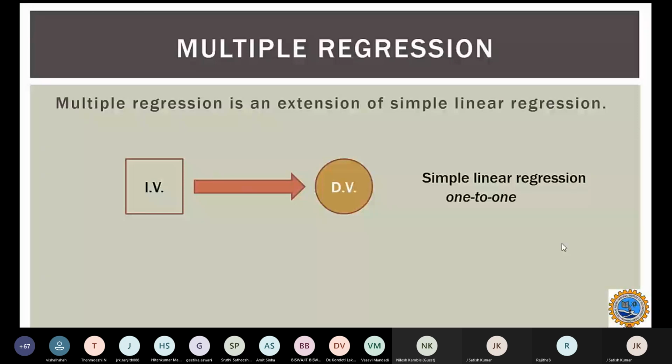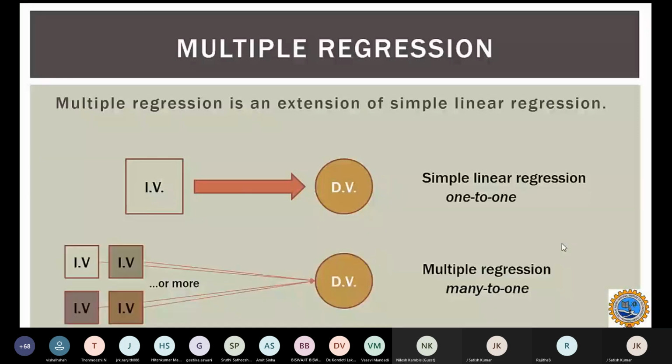So the dependent variable relationship can be interpreted or investigated based on the one independent variable, hence the relationship is one to one. But in multiple regression, we don't have one independent variable, we have multiple independent variables, maybe two, three or more than one, and that one dependent variable is influenced by many independent variable factors. Here the relationship is many to one.